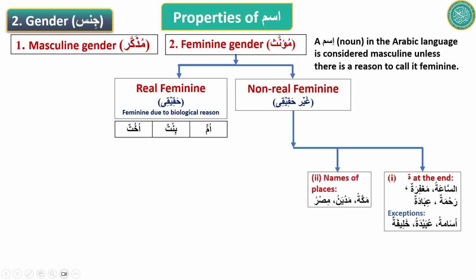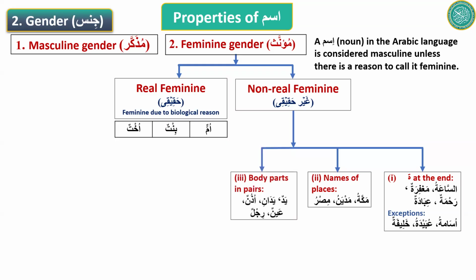Makkah, Madian, Misr, all these are what? These are names of places. Any proper name of a place, like Winnipeg, like Toronto, like Canada. These are all feminine in the Arabic language because they are proper names of places.